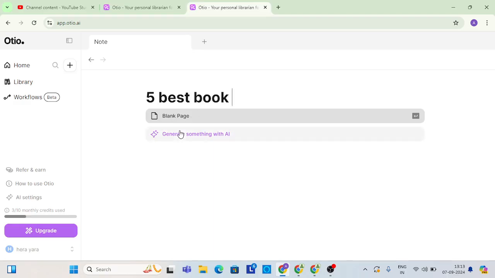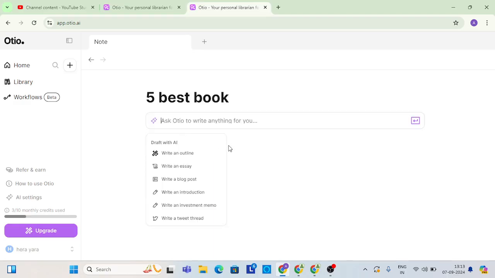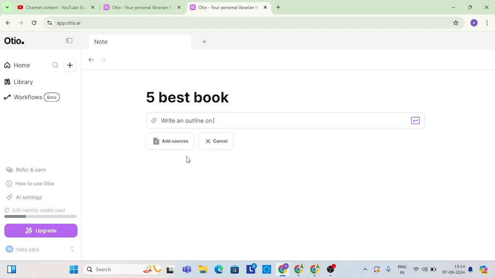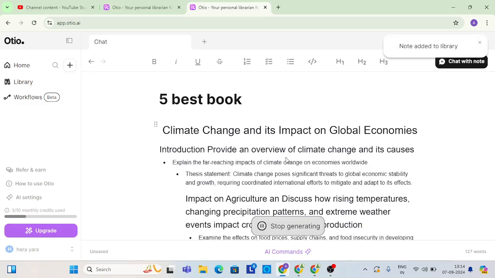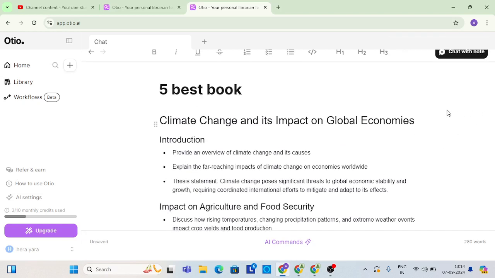Okay, generate this. We can generate it as a blog post, write introductions, an investment memo, easily. Okay, outline, write outline. This is the five best books outline here, you can see.